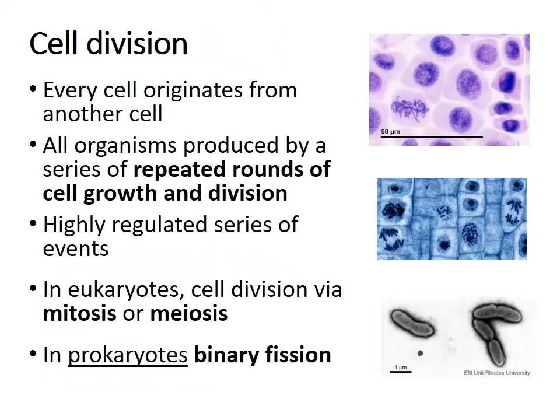So all cells come from pre-existing cells, and even multicellular organisms are produced by a series of repeated rounds of cell growth and then division. And really, cell division is a highly regulated series of events. In eukaryotic organisms, so cells with a nucleus, cell division occurs by mitosis or meiosis, and in prokaryotic organisms, it occurs by binary fission. So our first picture up there is cell division in animal cells, then we've got plant cells, and then we've got bacteria.